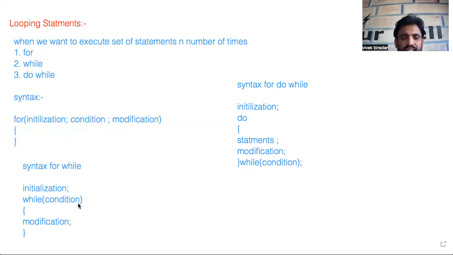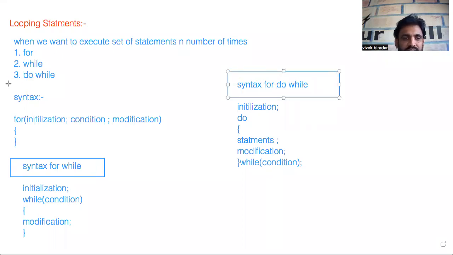In all three cases, whether I'm working with for, while, or do while, we have initialization, condition, and modification. Now the question is, is there any way to understand how we need to initialize a variable, how to construct the condition, and what the modification will be, whether plus or minus?